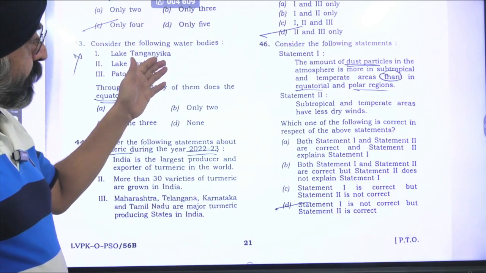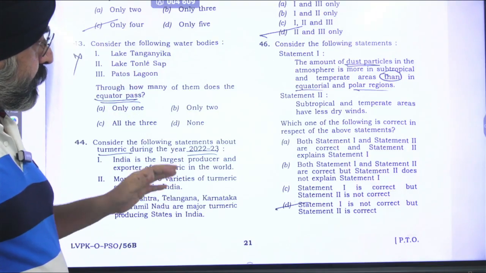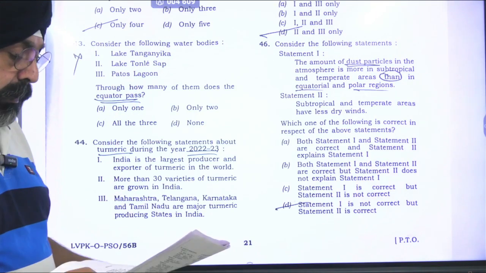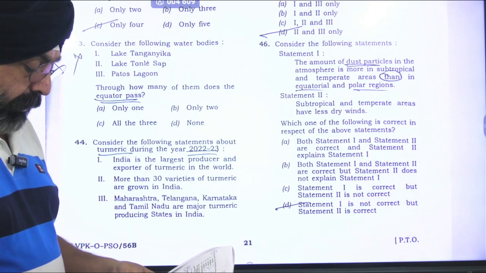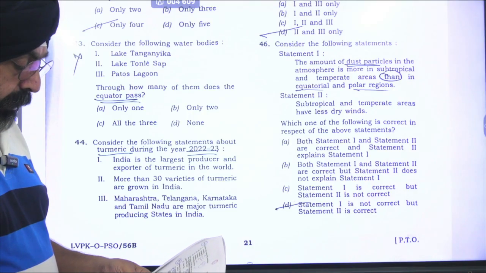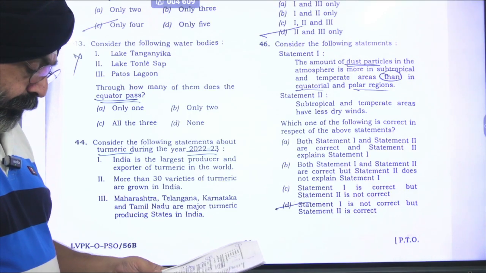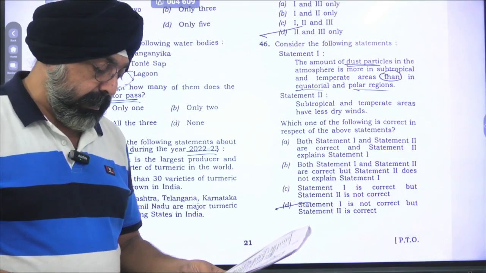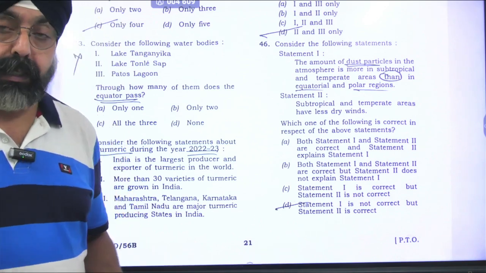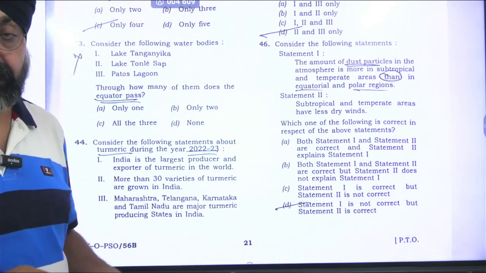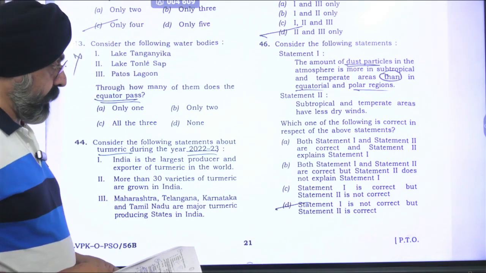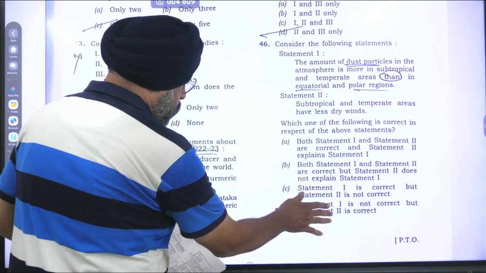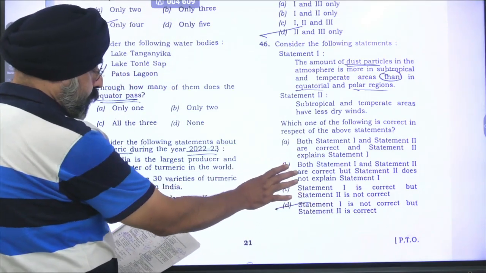I will go for statement 1 is correct, statement 2 is not correct, because of this word less that has been added. They have gone for the D option, but we'll go for the C option there.